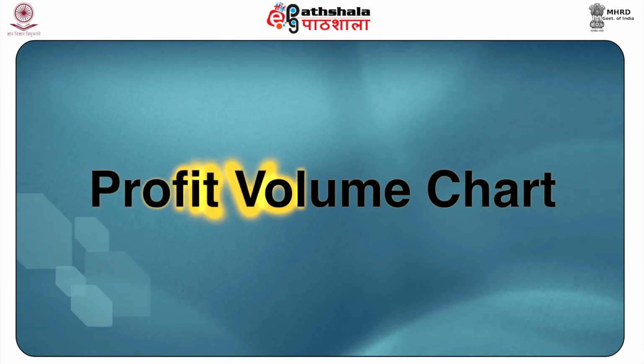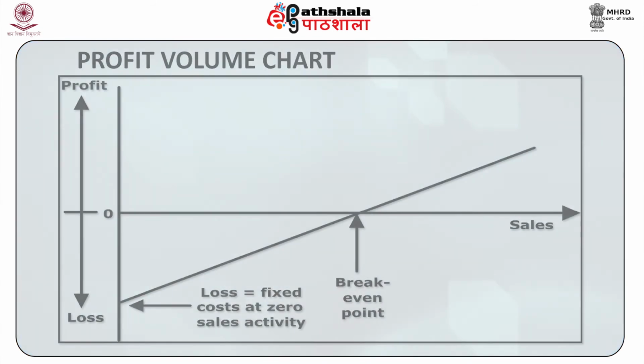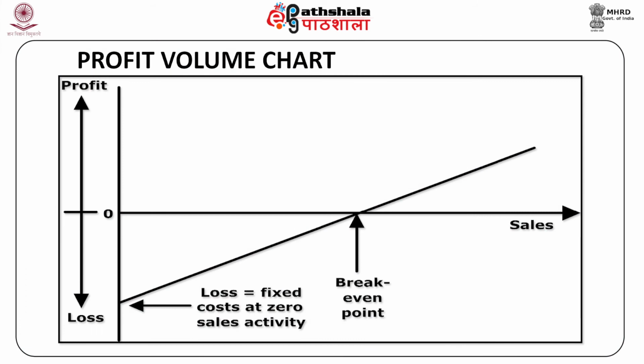Now let us discuss the profit volume chart. A profit volume chart is a variation of the break-even chart depicting graphically the relationship between the profit earned and losses incurred at different levels of sales volume. It is a summarization of the break-even chart, where the line represents the total profit, that is sales minus cost. When the line rises above the horizontal axis, it means that production is yielding a profit. Before this point, production yields a loss. The break-even point is the point where the profit line intersects the horizontal axis.